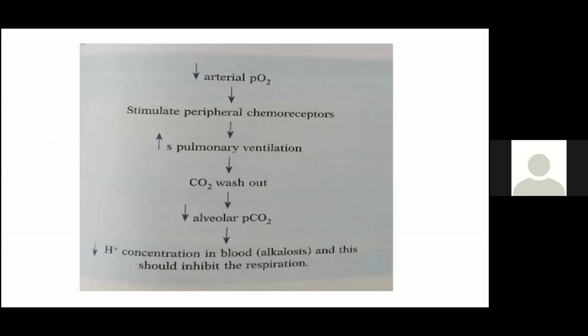So decreased PO2 will lead to stimulation of the peripheral chemoreceptors, increased ventilation, carbon dioxide washout, decreased alveolar PCO2, so leading to decreased hydrogen concentration and alkalosis.